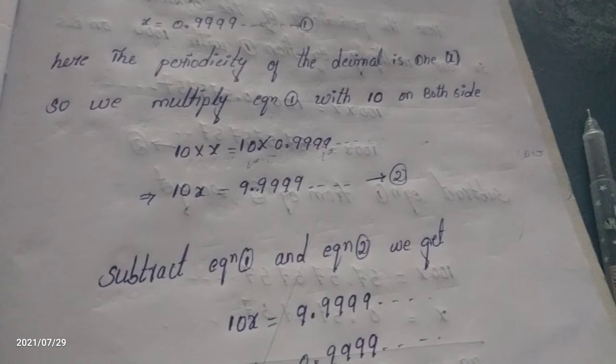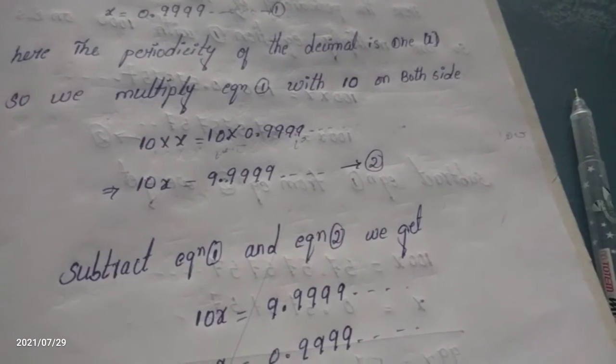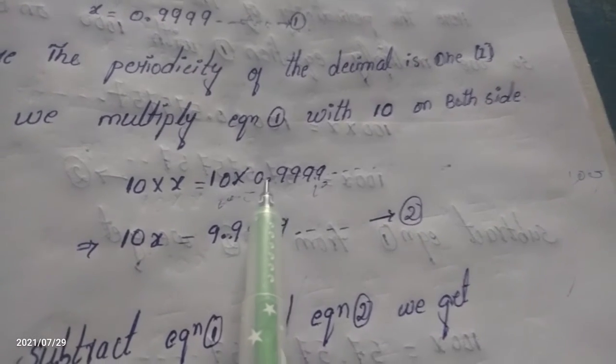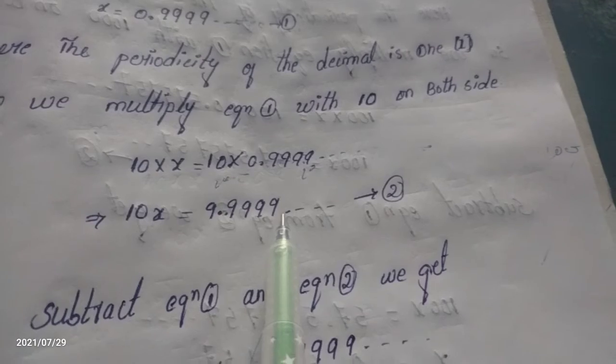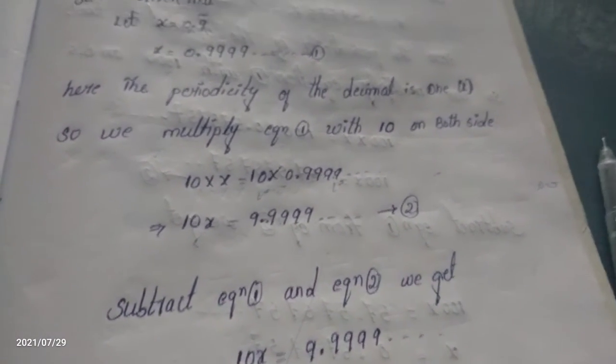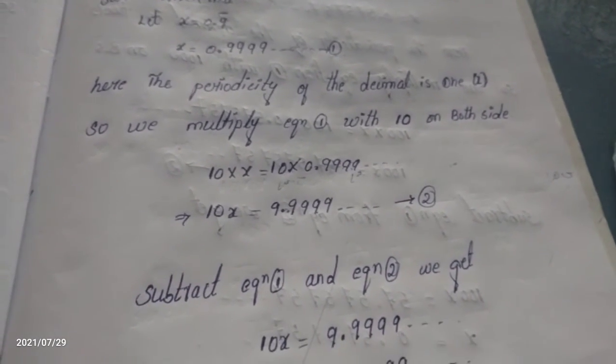When we multiply by 100, the decimal will be moved after 2 numbers. Okay, ma'am? Here I am multiplying by 10, so the decimal will be moved by 1 point, meaning 9.999. It is our answer. Take it as equation 1. Okay, what do we have to do in the next step?